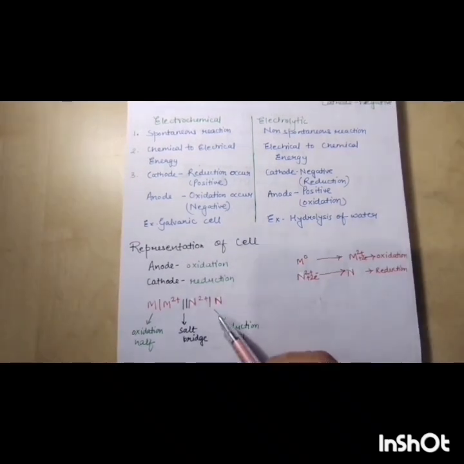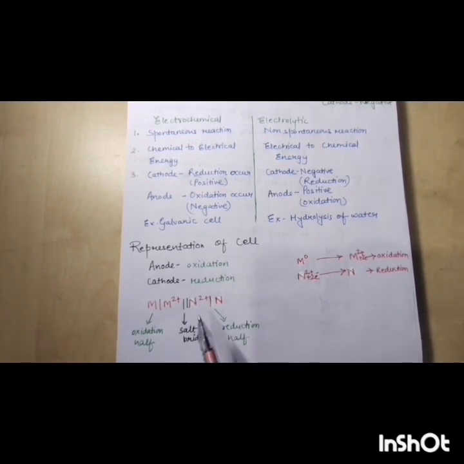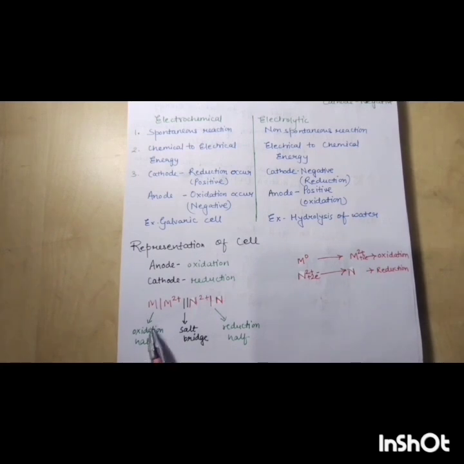So this is the representation of the oxidation half and reduction half, separated by the salt bridge located between them. Oxidation is represented by this and reduction by this. Here there is loss of electron and here gain of electron, as you know.